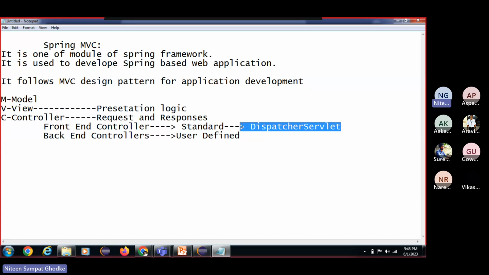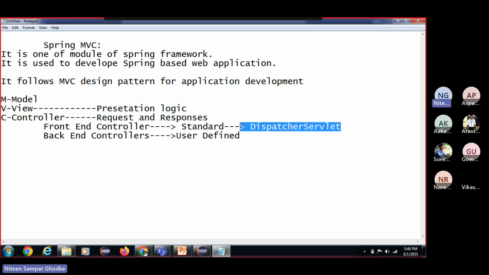Then we have the dispatcher servlet, which is a standard class. We need to configure it in our application inside the web.xml file so that it is available in the application, and its life cycle is managed by the Spring container itself.